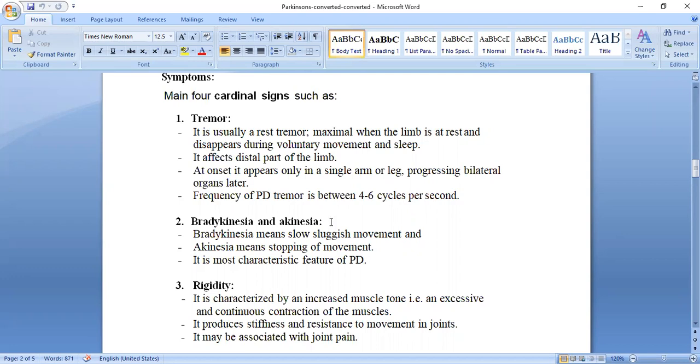Not only the leg movement, hand movement and other movements, but the person cannot swallow the food material also, can't swallow water or liquid material also. All the movements are bradykinetic, that is slow, sluggish movement. And as the disease progresses further, with akinesia, the person can't swallow, can't eat, can't move from one place to another. This is the most characteristic feature of the PD.